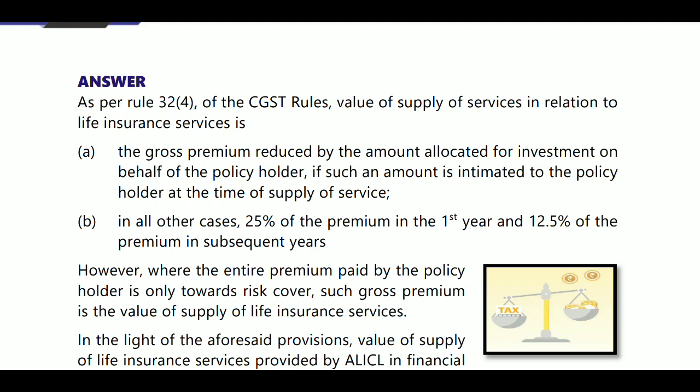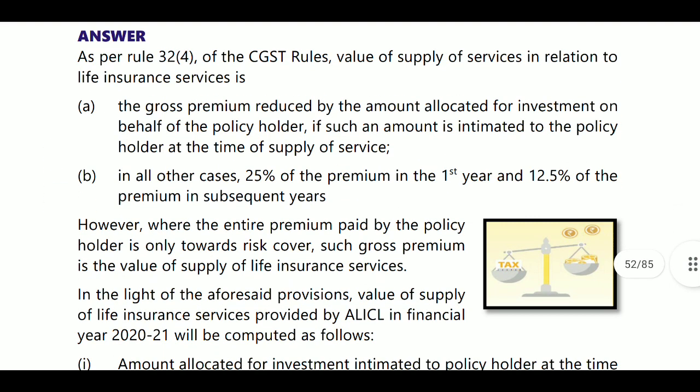What is rule 32(4)? It is divided into 4 categories. First, if you are charged for investment policy, if you have intimated that policy, it is deducted from gross value. If you have not intimated, then on that policy 25% will be taken for first year and remaining subsequent years 12.5%.